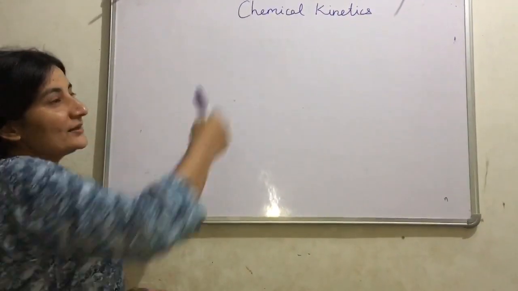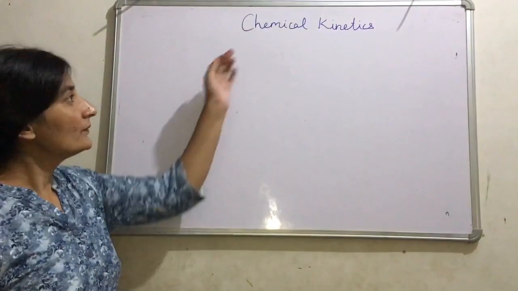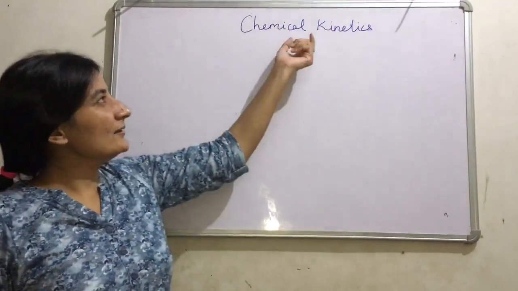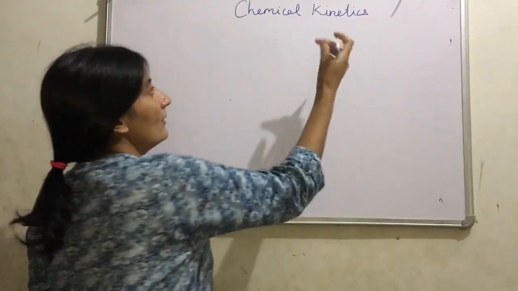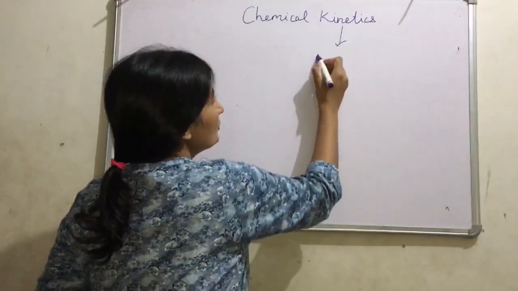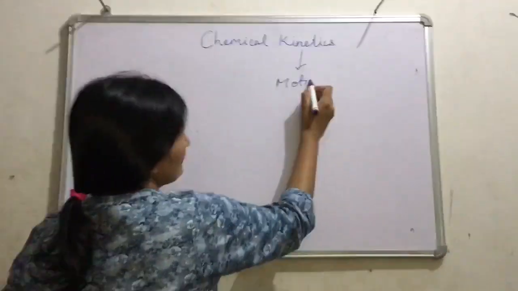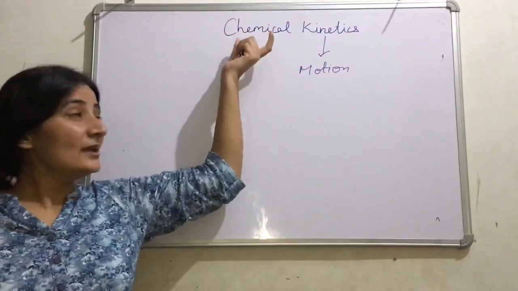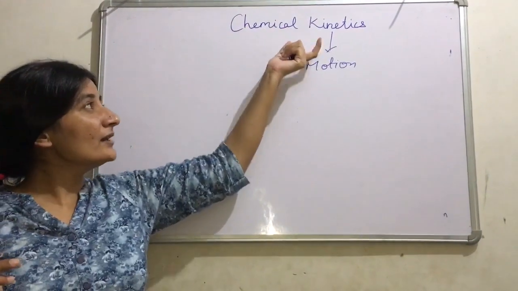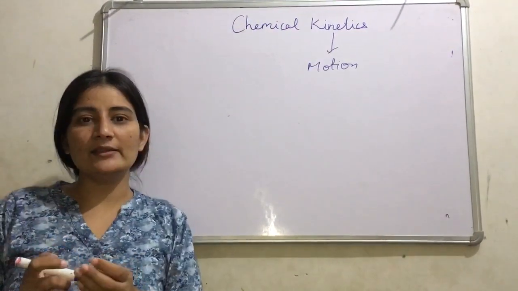Our next chapter is chemical kinetics. Here the word kinetics denotes motion. Kinetics means motion. Now let me tell you why we are going to discuss chemical kinetics.